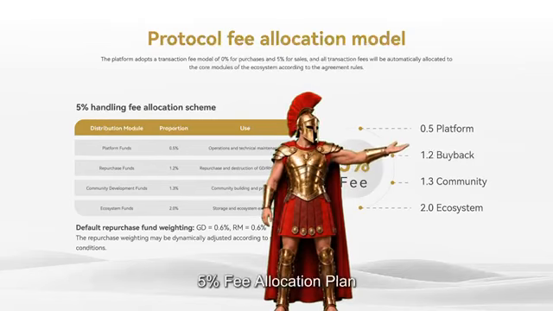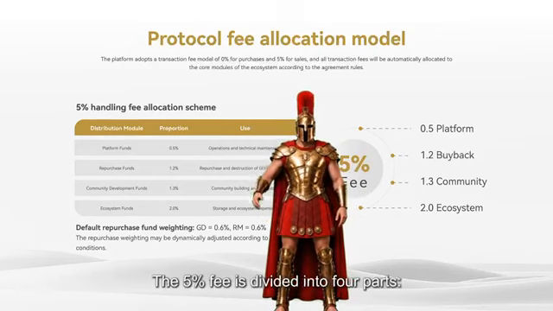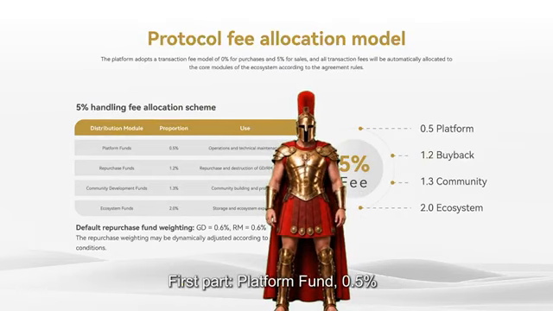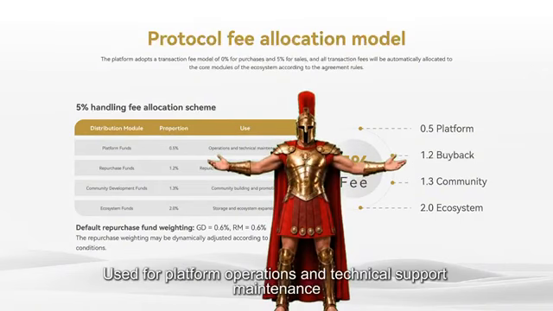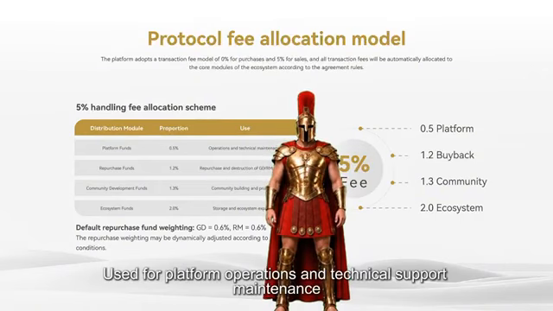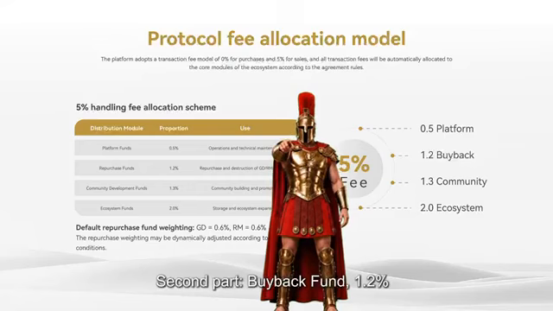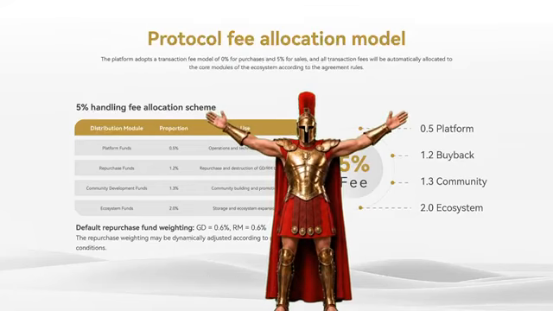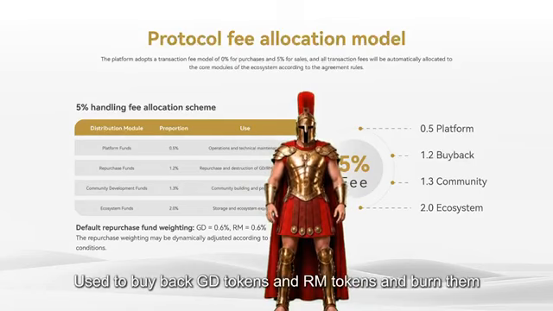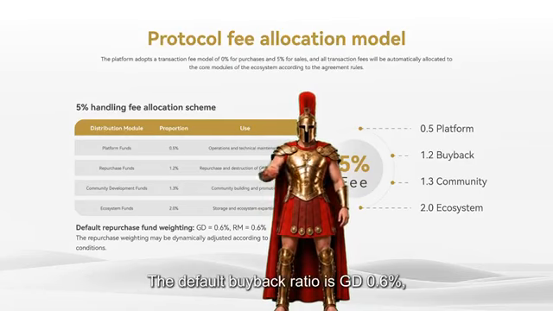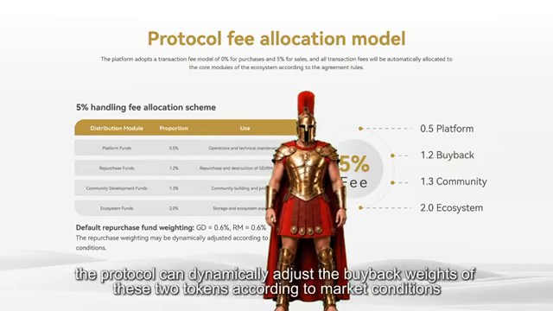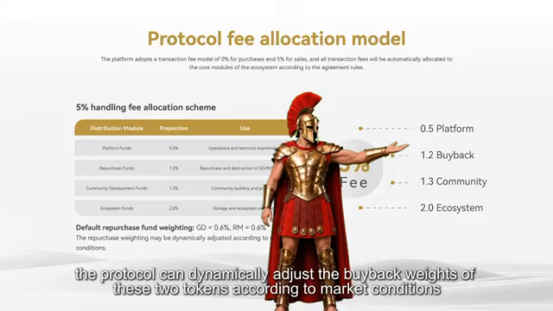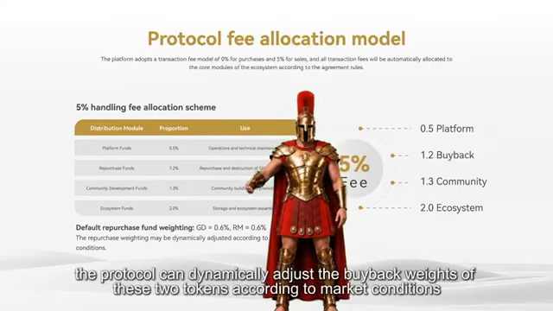The 5% fee allocation plan. The 5% fee is divided into 4 parts. First part, platform fund, 0.5%, used for platform operations and technical support maintenance. Second part, buyback fund, 1.2%, used to buy back GD tokens and RM tokens and burn them. The default buyback ratio is GD 0.6%, RM 0.6%. At the same time, the protocol can dynamically adjust the buyback weights of these 2 tokens according to market conditions.